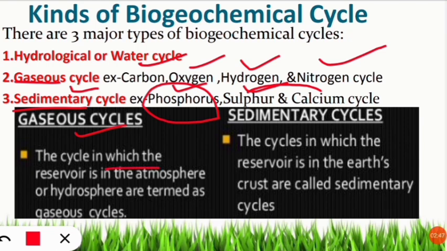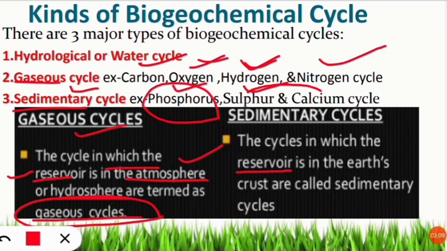The cycle in which the reservoir is in the atmosphere or hydrosphere are termed as gaseous cycle. So reservoir मतलब जहाँ पे reserve होके रहते हैं, where their concentration is more. Whose concentration? The elements concentration. Like oxygen, hydrogen, they are found mostly in atmosphere. That's why they are called as gaseous cycle. And in cycle where their concentration, that is their reservoir, is in the earth's crust, that means they are geological type, they are sedimentary type.